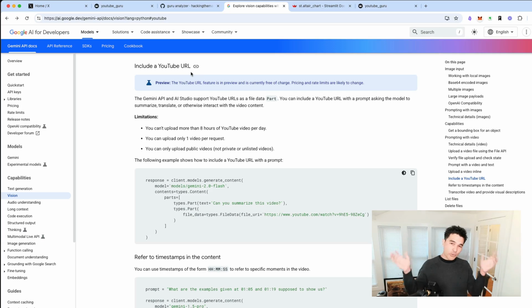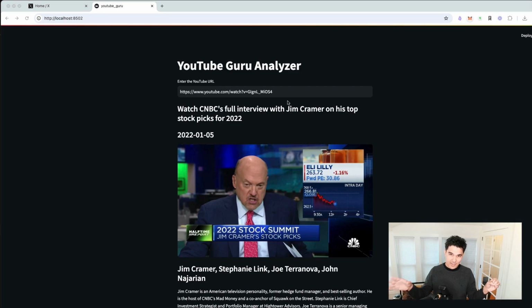Well, wouldn't it be great if there was a way to go through someone's entire history of everything they've said and check, does this person actually have any foresight? A way to do due diligence, not just on a company, but on a person and what they've said in the past. Well, Google Gemini recently released this new feature in the API that allows you to pass in YouTube videos. And along with that, you can extract information and send in prompts.